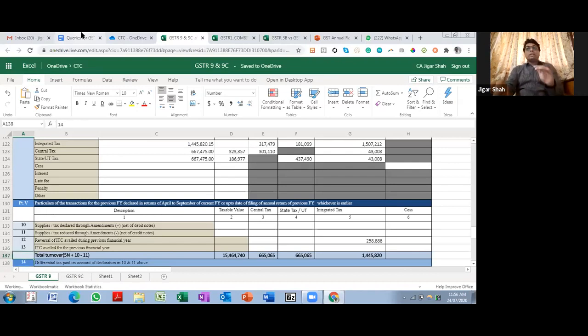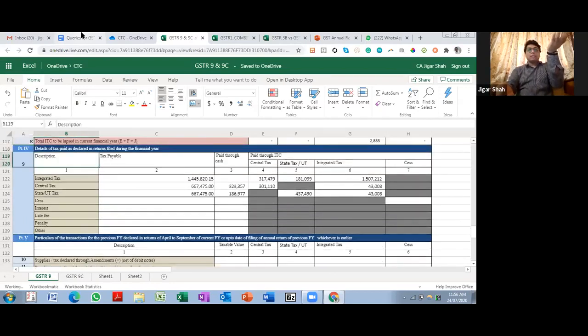So what will happen? Let us take a hypothetical example. It is very clear that if you have paid 18-19 tax in 18-19, it goes in table 4. But let us say you have not paid. If you have not paid tax so far, and you add it in table 4, your tax payable in table 4 will be higher than the tax payable in table 9.